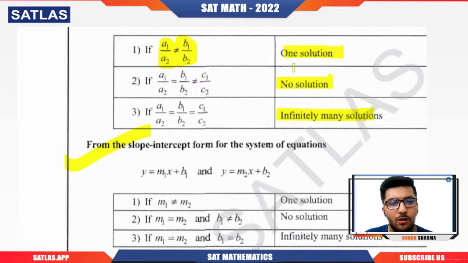Okay, what if we have no solution? In that condition, a1 by a2 will be equal to b1 by b2, but it won't be equal to c1 by c2. Remember that.